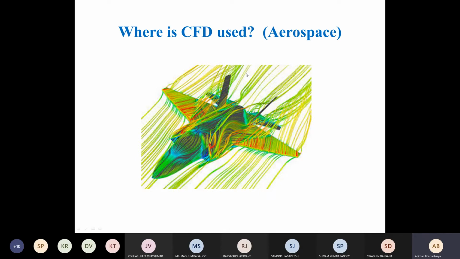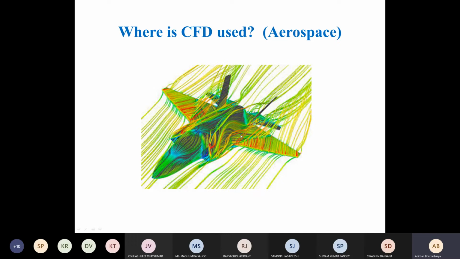Okay, so some of the major applications, as I've noted here, one is aerospace. So we want to see what lift is generated for the aircraft, how to reduce the drag, so how to increase the fuel efficiency basically by reducing the drag, what type of wing structure will be suitable, all these studies. So if you want to design a new aircraft, you may have 10 ideas about wing structure. So what will be the angle, what will be the length of the wing, at what angle should it be kept. So all this can be studied using CFD.